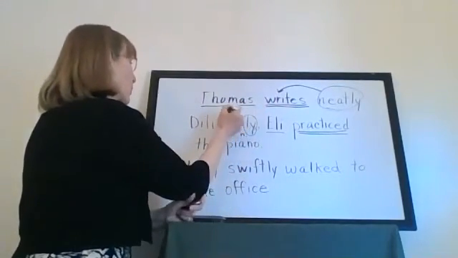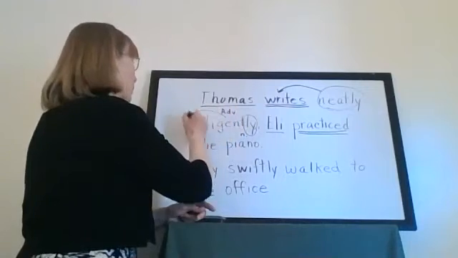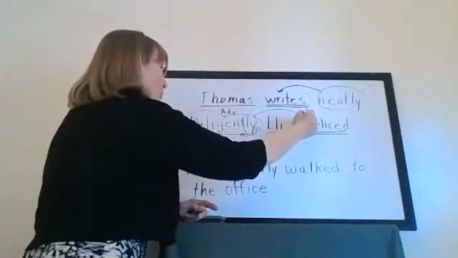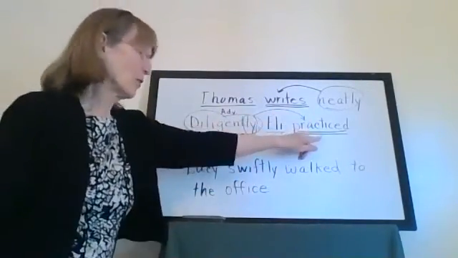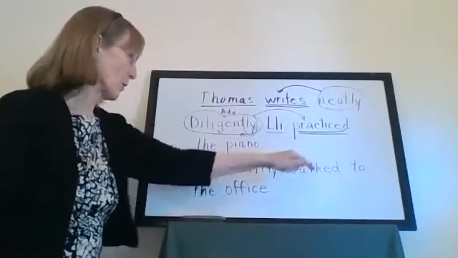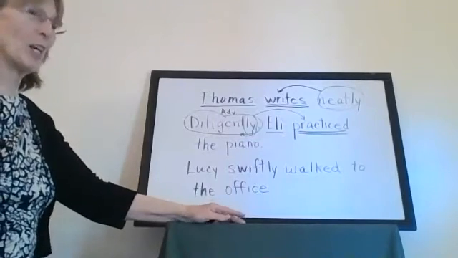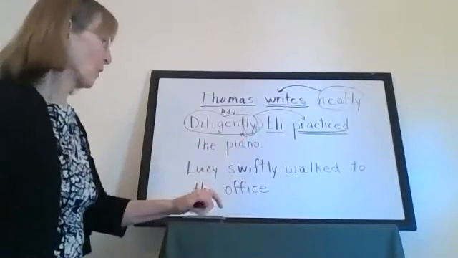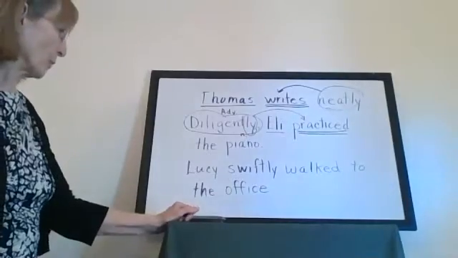So we are going to put ADV for adverb, and we are going to circle it, and then draw an arrow over to practice, because diligently modifies or describes practice. And the piano is just another noun, part of the sentence, and later on you'll be talking about what place it has in the sentence, much later on.